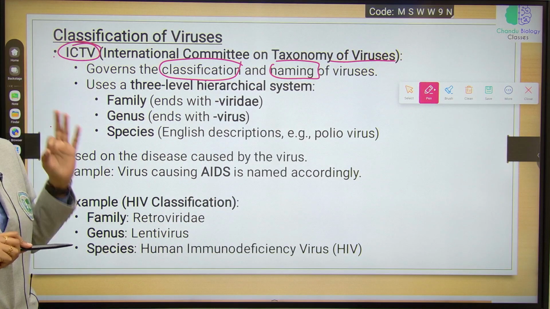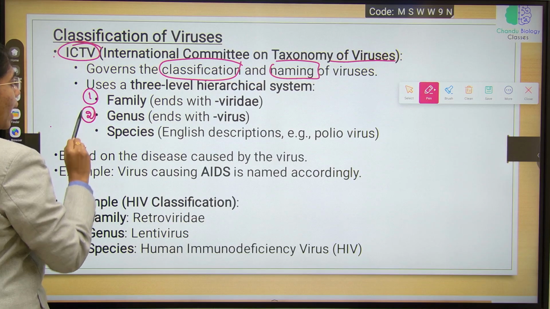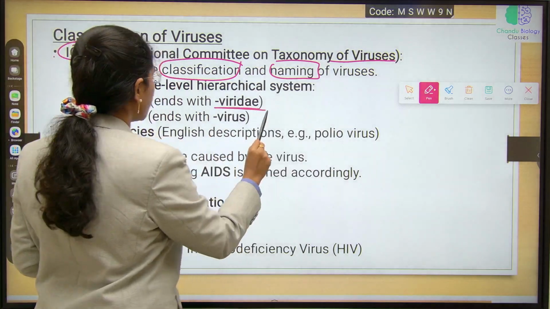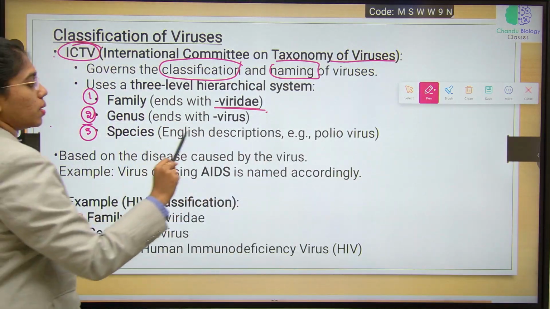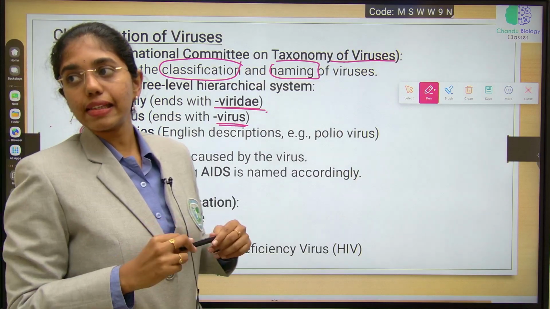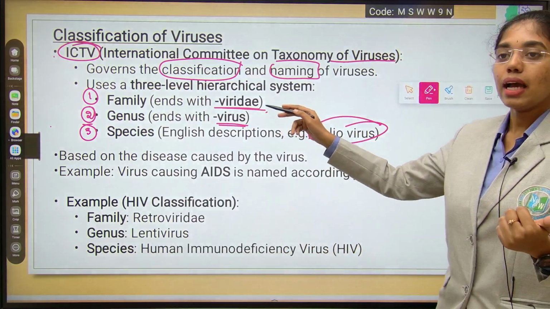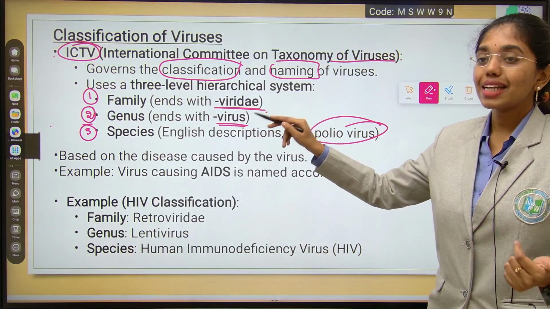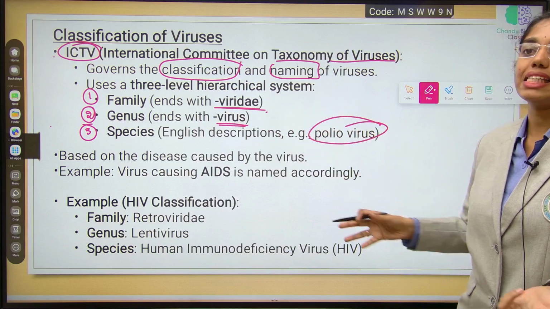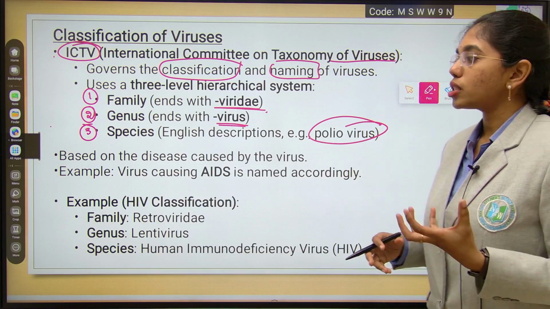It uses three levels of hierarchical systems. One is family, second is genus, and third is species. Family ends with viridae. Genus ends with virus. Remember. Species has some English descriptions, like based on the disease it is causing, for example, poliovirus. So, family has the suffix viridae, genus has the suffix virus, and species has some description especially on the disease it is causing, for example, poliovirus.